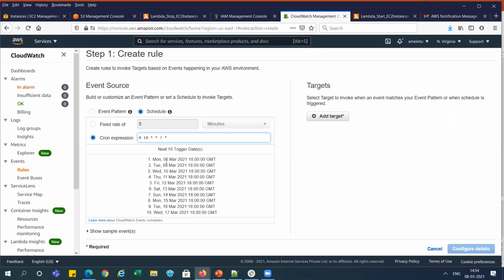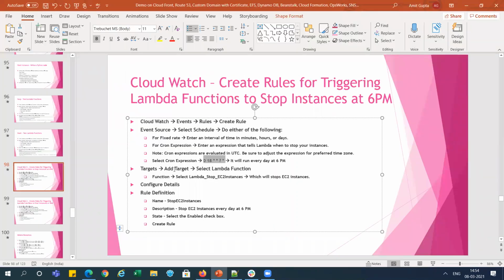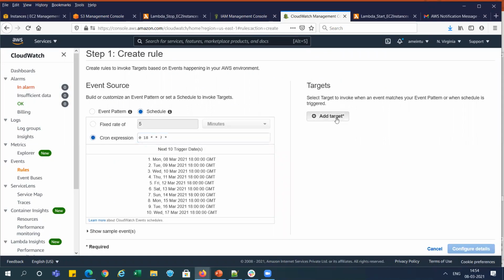You can see this. If it is corrected, you can see first today's 8th, right? So it will stop at 6 p.m. 9, 6 p.m., 10, 6 every day it will work, right? 18 into 6, right? And now we need to add the target here.